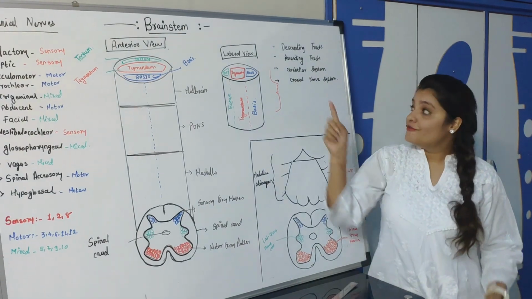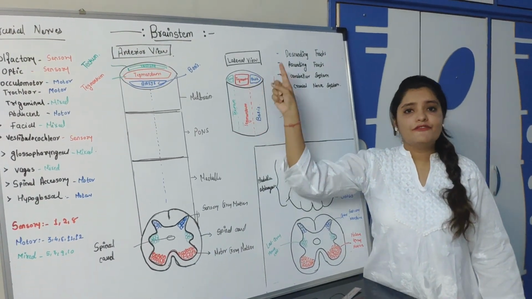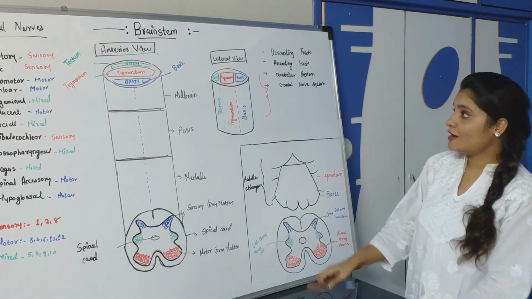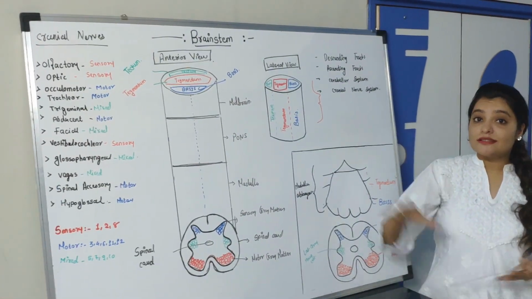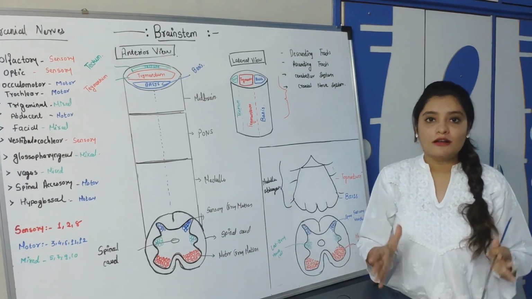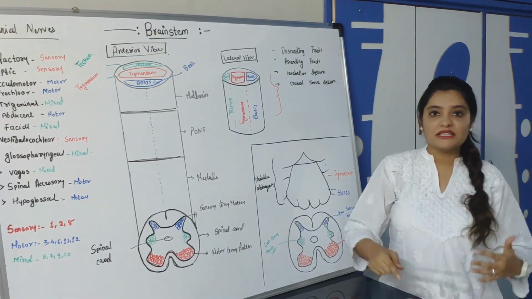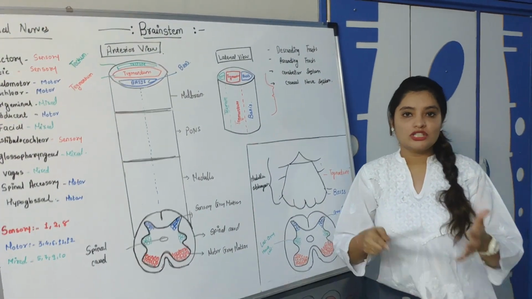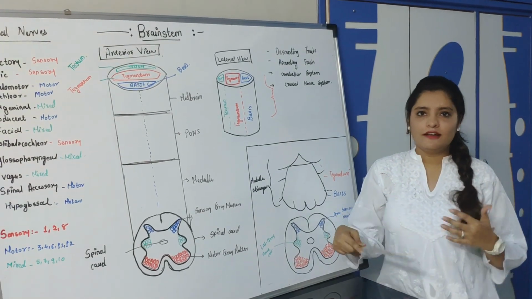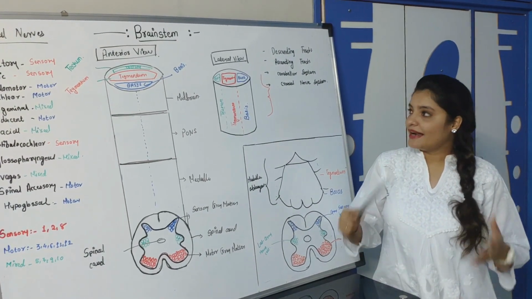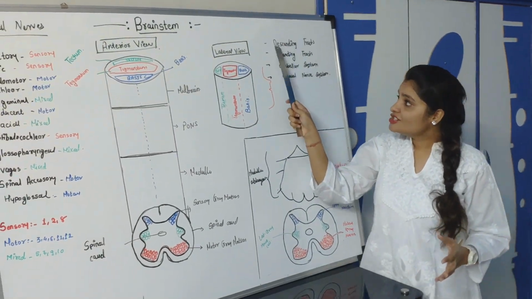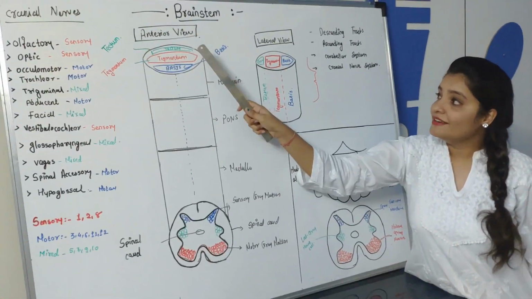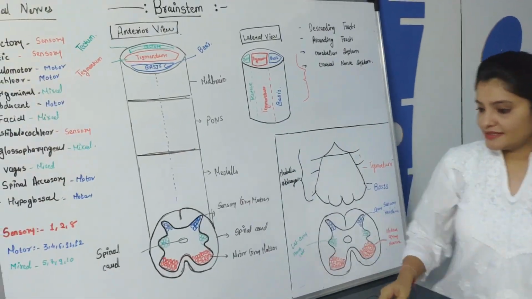Now we'll see which system is situated in which part of the brainstem. As we have seen, there are three parts: basis, tegmentum, and tectum. I am talking about the general brainstem. I am not talking in terms of the medulla, pons or midbrain; that we will learn in my next video. Right now I am talking generally about which system is situated in which part of the brainstem.